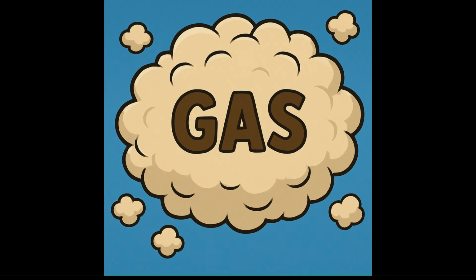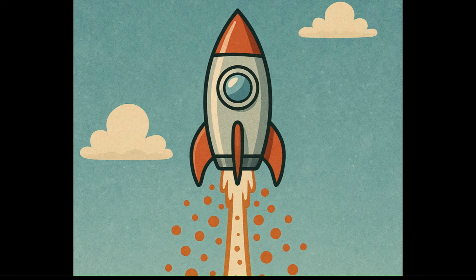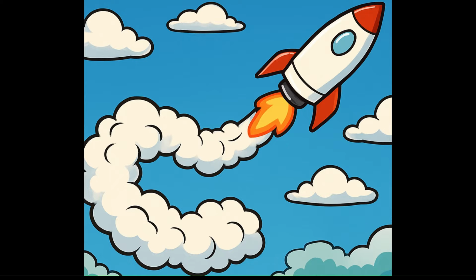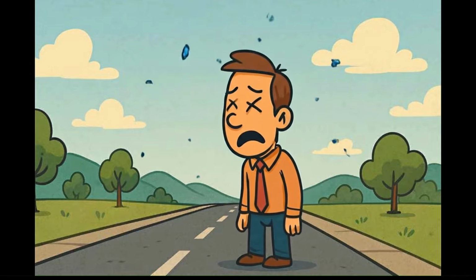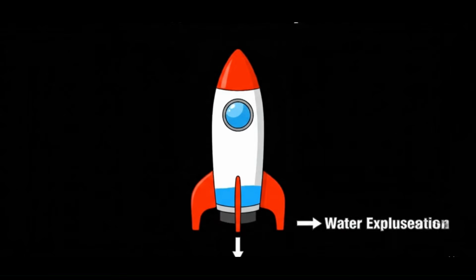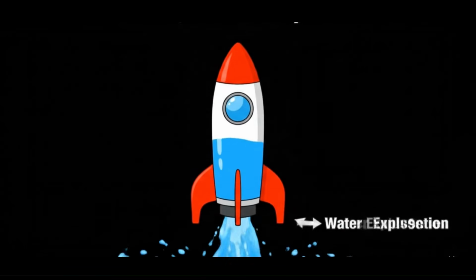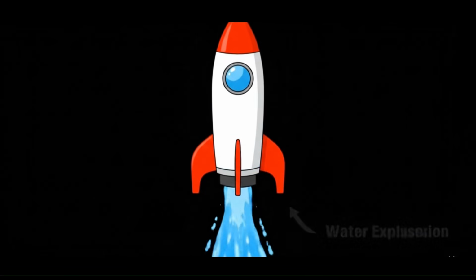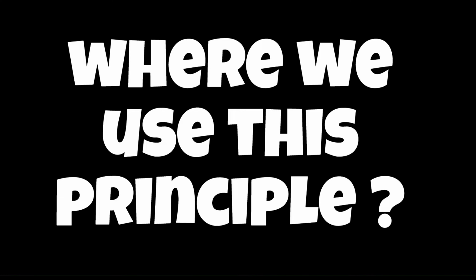For this purpose, a highly dense gas is required. Whenever the gas is released, its density gets reduced and it becomes less heavy, so it will float in the atmosphere. It will not fall on anybody's head. Then where do we use this principle, releasing water and getting a force on that object? How do we use this principle and where?